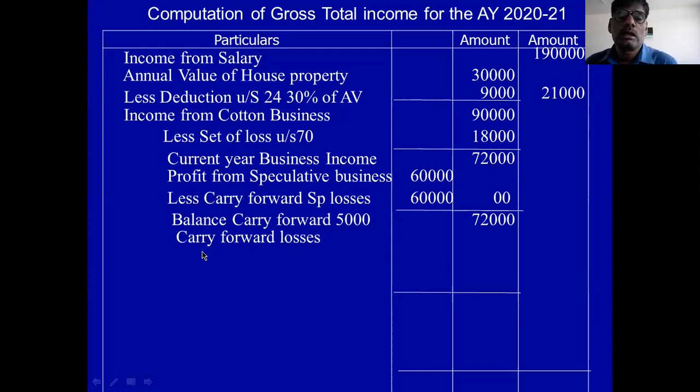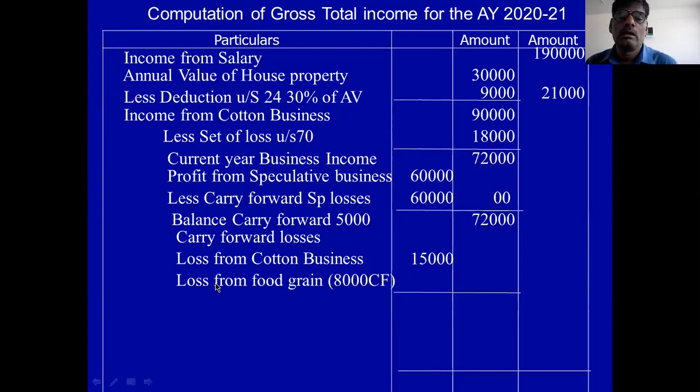So carry forward losses: loss from cotton business is 15,000. Then food grain business. Food grain business loss is 65,000.